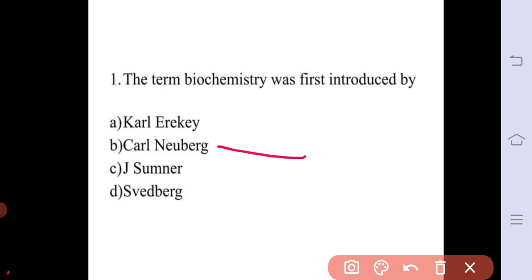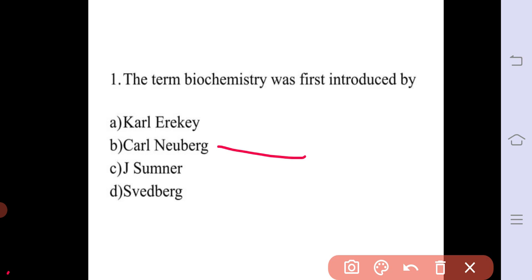This scientist was a German chemist. Also, another scientist, A. E. Garrod, was known as the father of biochemistry. The other options: Karl Erking coined the term biotechnology, so he is known as the father of biotechnology. J. Sumner discovered that enzymes can be crystallized.